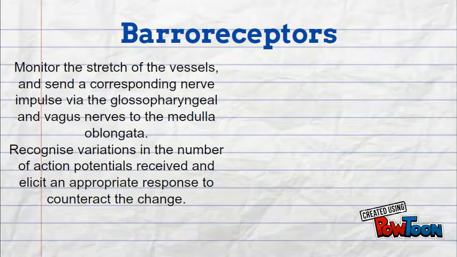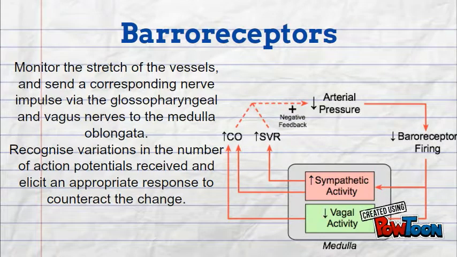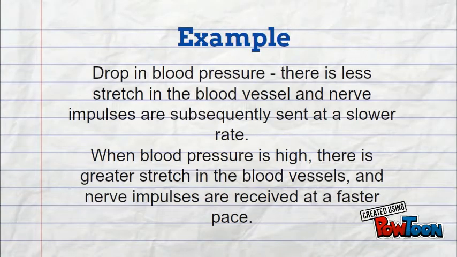The baroreceptors monitor the stretch of the vessels and send corresponding nerve impulses via the glossopharyngeal and vagus nerves to the cardiovascular and vasomotor centers of the medulla oblongata. These centers recognize variations in the number of action potentials received and elect an appropriate response to counteract the change. For example, when blood pressure falls, there is less stretch in the blood vessel and nerve impulses are subsequently sent at a slower rate. Conversely, when blood pressure is high, there is greater stretch in the blood vessels and nerve impulses are received at a faster pace.